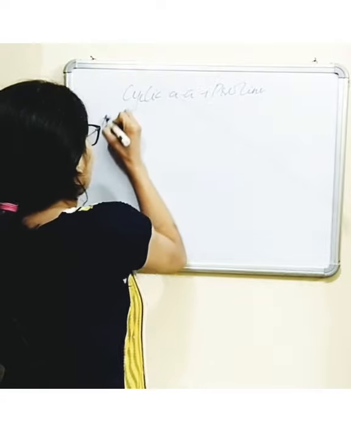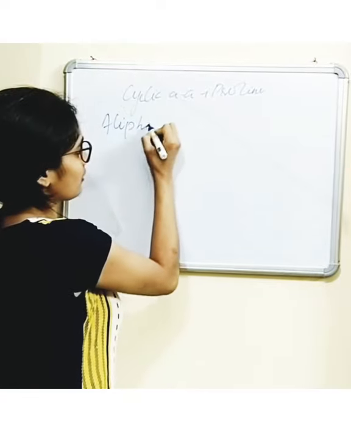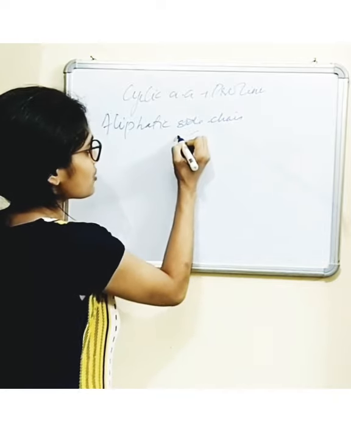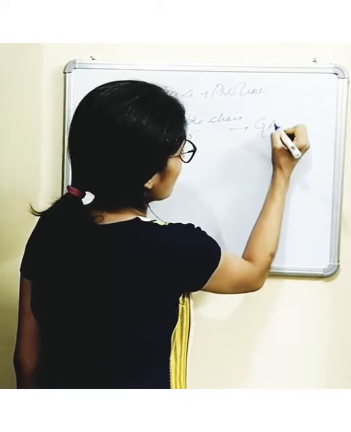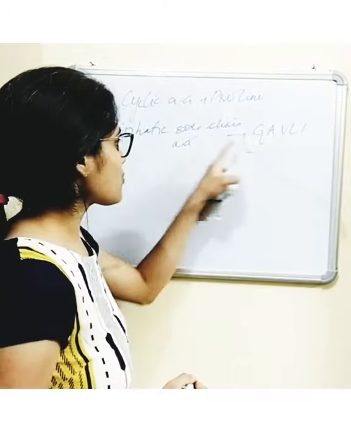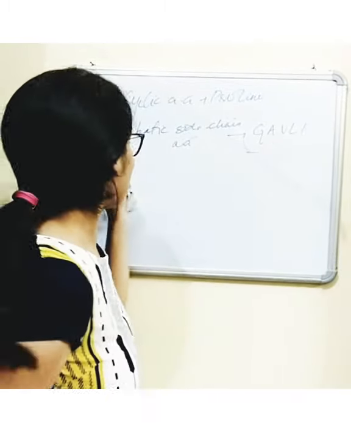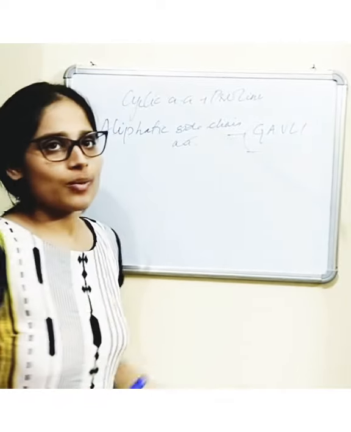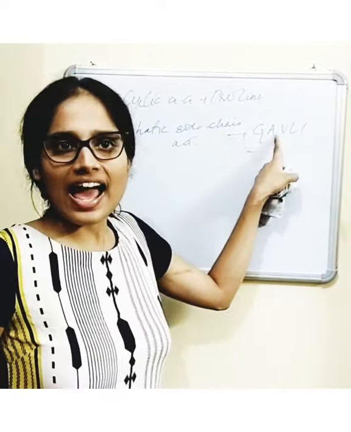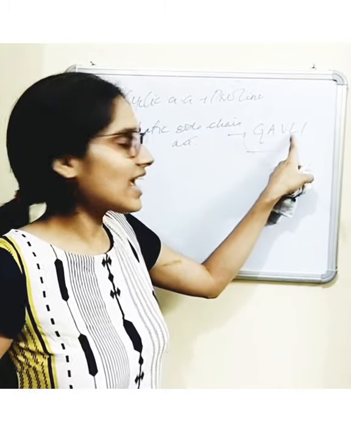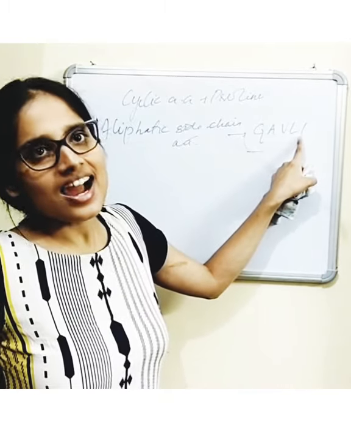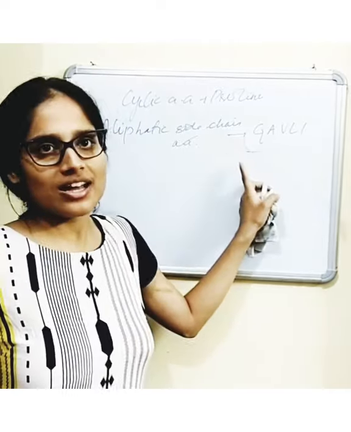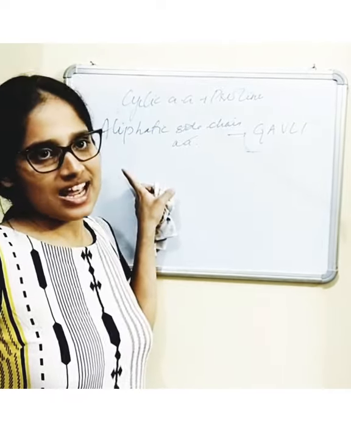Then aliphatic side chain containing amino acids, you can memorize it as GAVLI. Now this is just a trick. Aliphatic side chain containing amino acids, GAVLI, where G stands for glycine, A alanine, V valine, L leucine and I isoleucine. So GAVLI, these are 5 amino acids with aliphatic side chains.